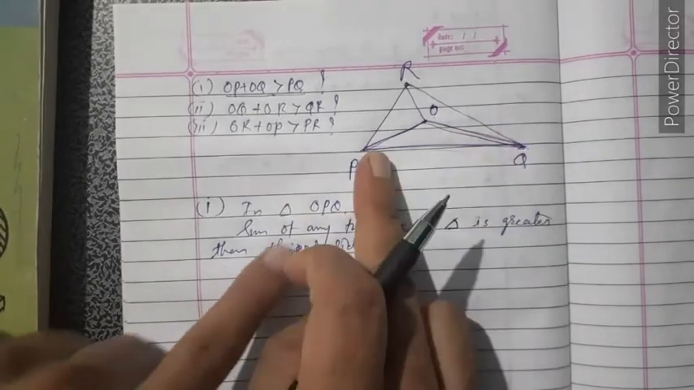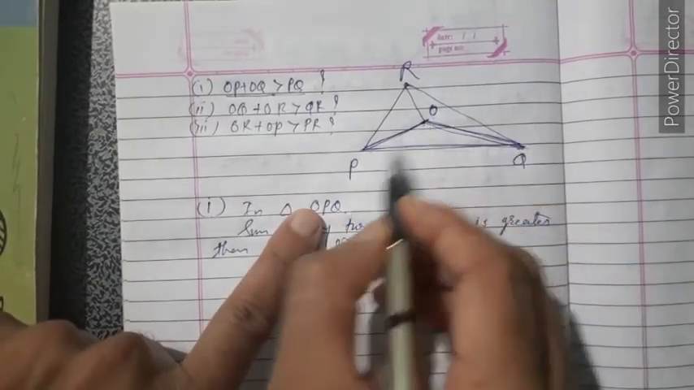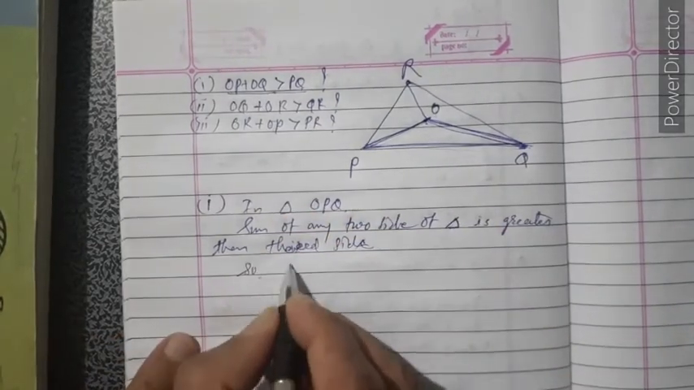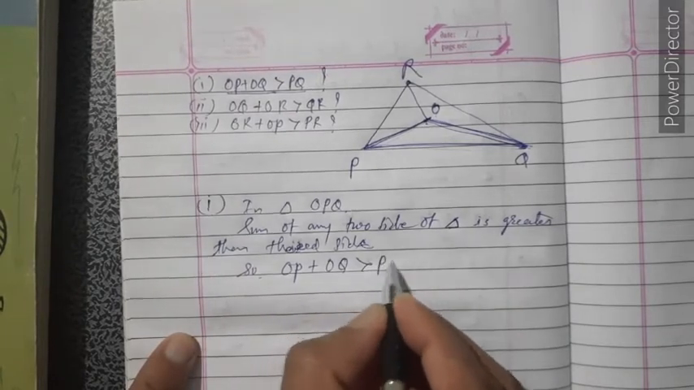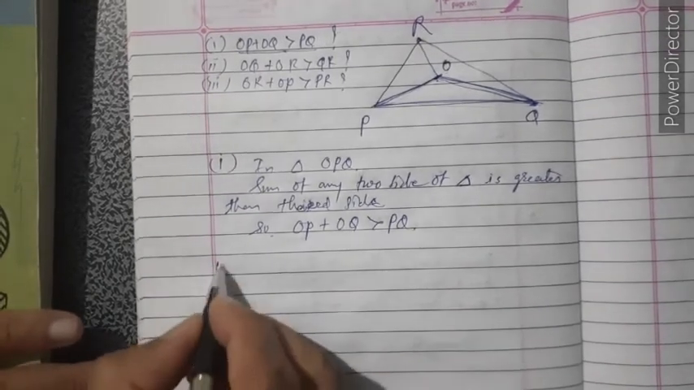Addition of any two sides. So we take OP and OQ together. So OP plus OQ is greater than PQ. Okay, so OP plus OQ is greater than PQ. Okay, same for the second one.